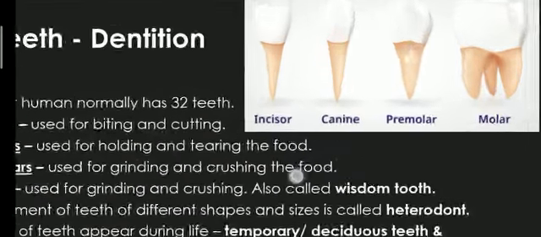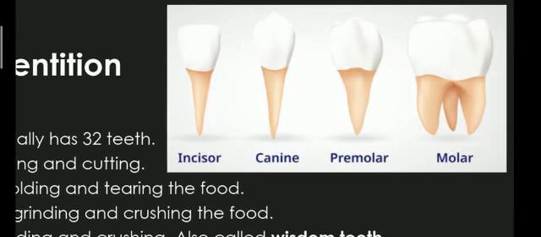So we can see the shapes of the teeth. Incisors have a sharp edge that helps in biting and cutting. Canines, on the other hand, have a sharp edge and a chisel-like structure that helps in tearing.